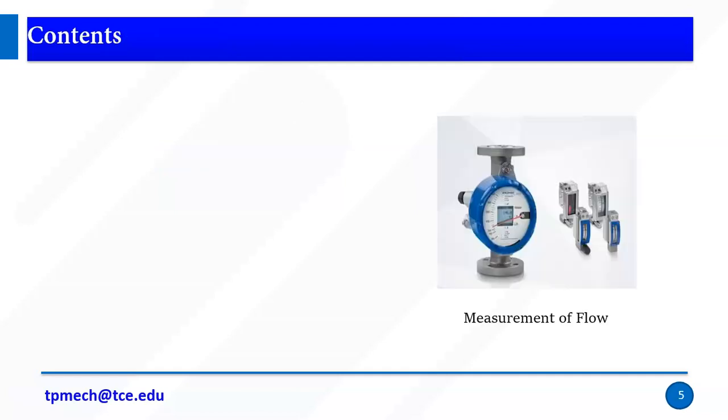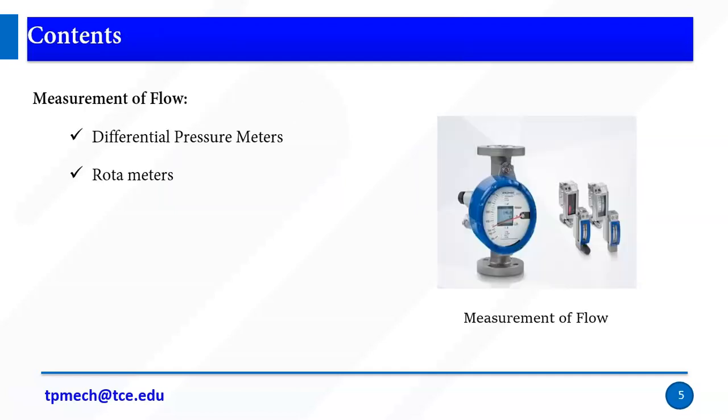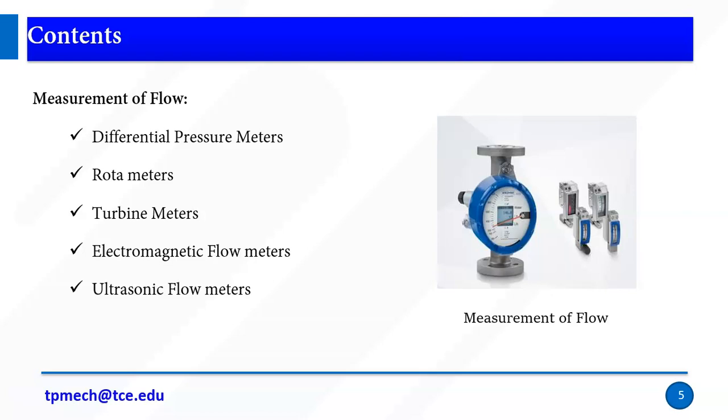These are the contents we are going to see. One is a differential pressure meter, a rotameter, turbine meter, electromagnetic flow meters. We are going to see this kind of instruments to measure the flow. All instruments are generally used to measure flow only, but we have some limitations. For example, a rotameter needs clean liquid. So we have some limitations in every flow meter. Then the ultrasonic flow meter. These are some of the contents we are going to see.